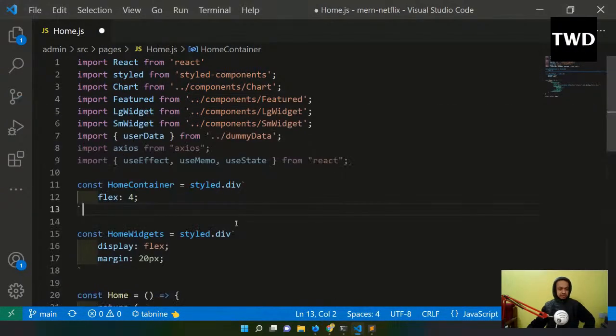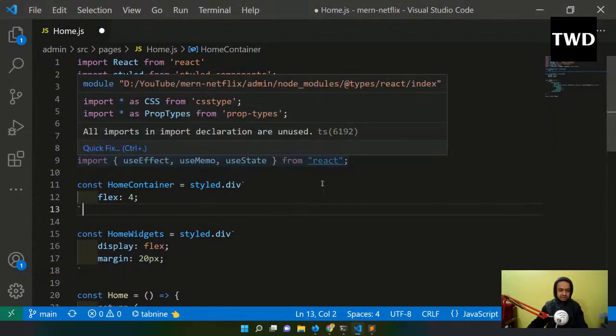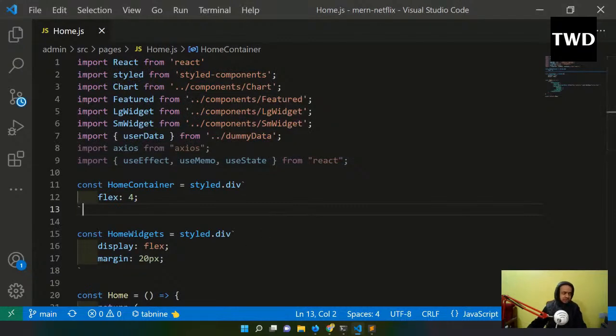Yeah, that is done quickly. So for access and use, we are going to use a new kind of hook which is known as the useMemo hook. I'll tell why it is required.